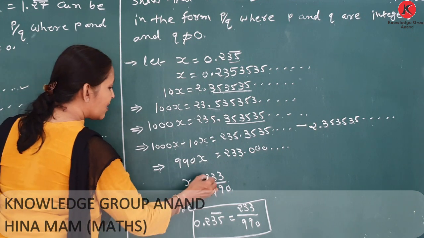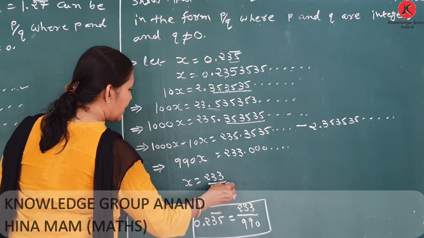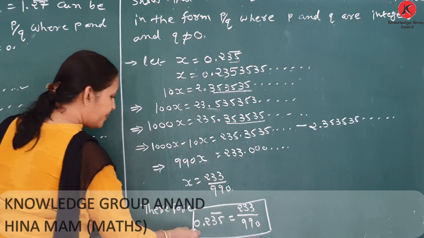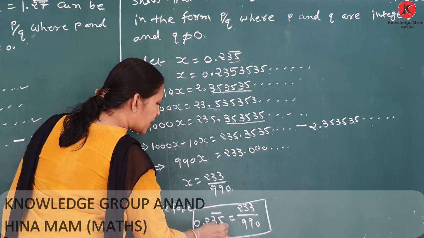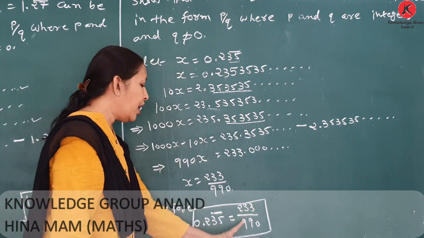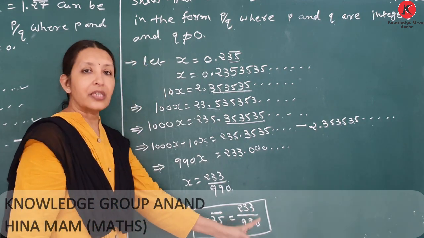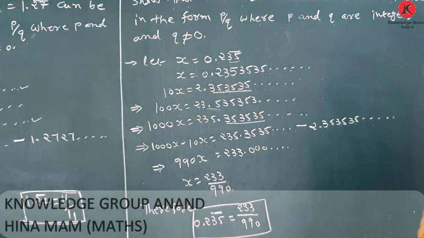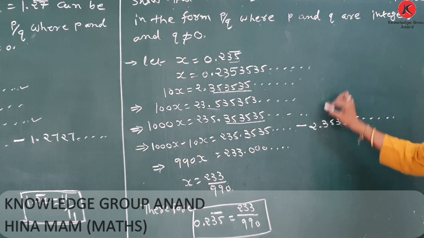Therefore, x is equal to 233 upon 990. Therefore, 0.235 bar is equal to 233 upon 990. We will do other sums in the next lecture.